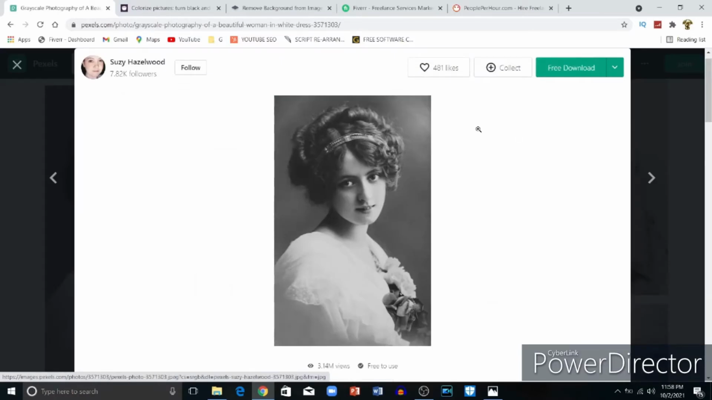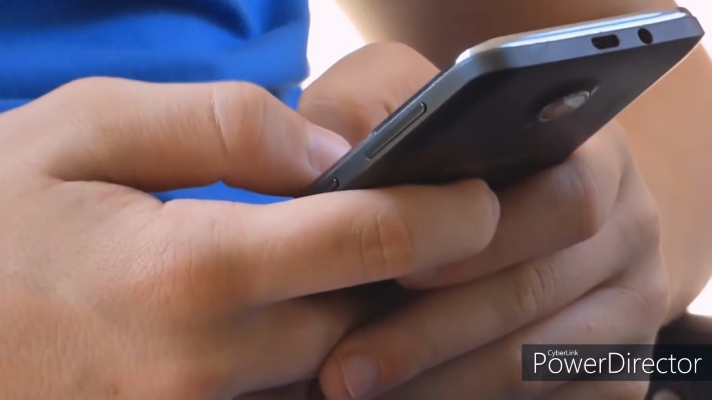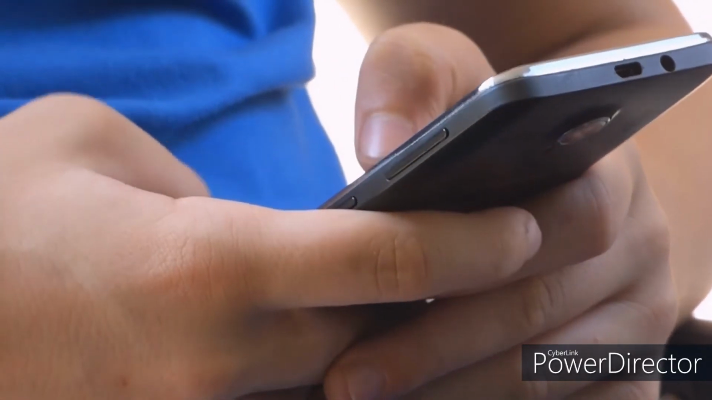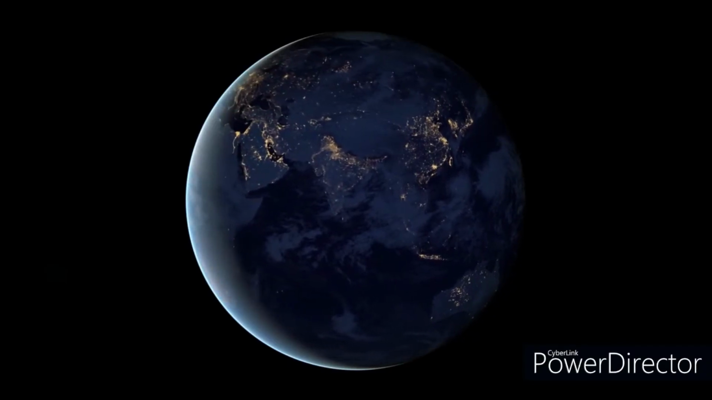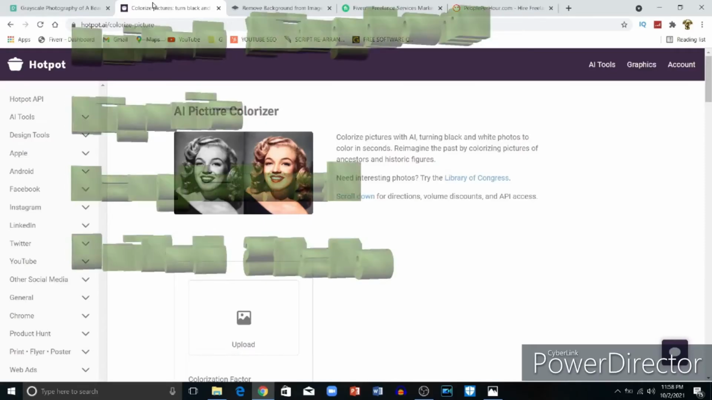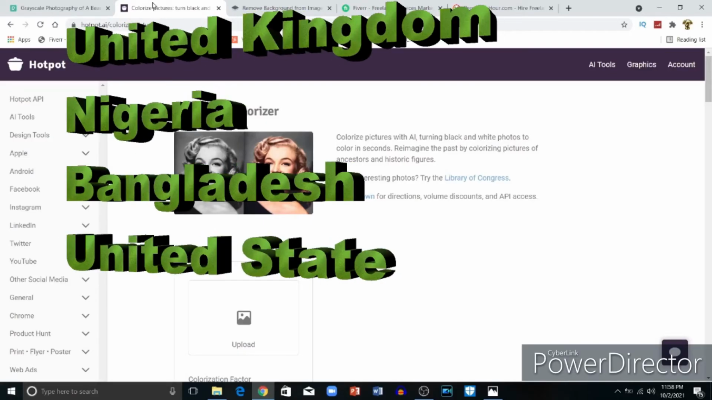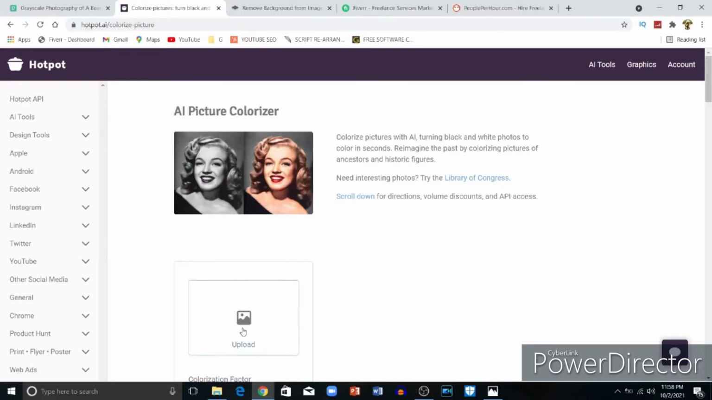After download it will come. You can use a smartphone, and the good thing about it is you can do it on your smartphone, tablet or computer. So there is no limitation of device. It works worldwide. Everyone can do this. If you come from the UK, Nigeria, Bangladesh, or the United States, you can do this for free. You just come to this website here.